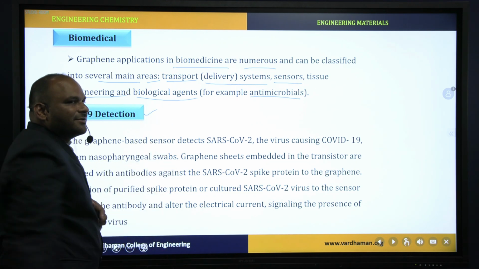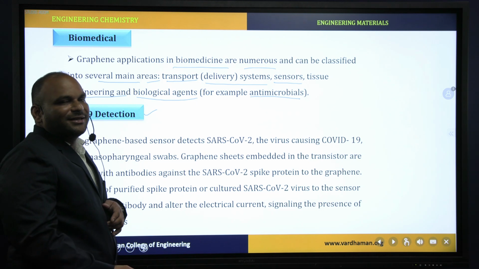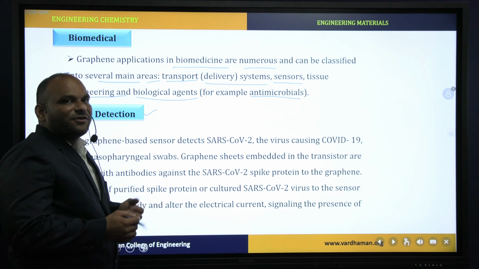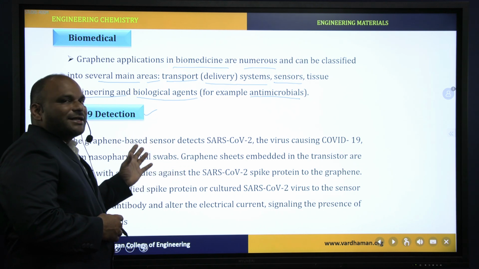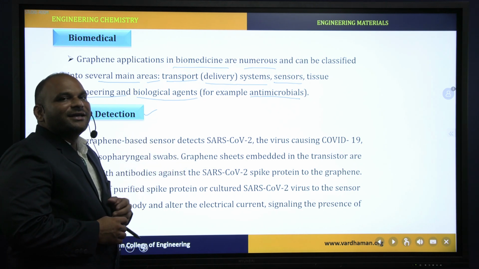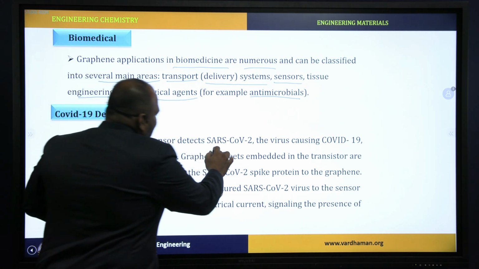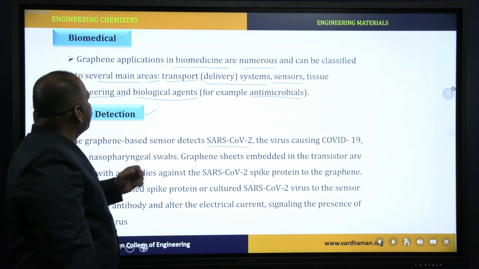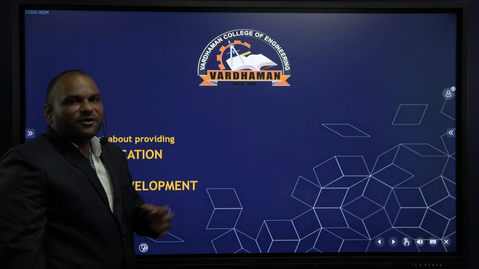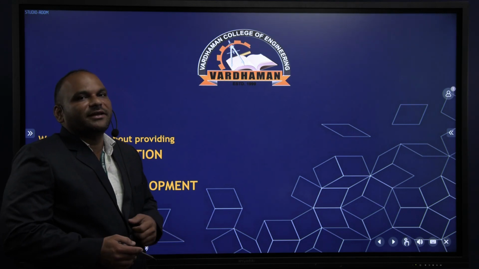COVID-19 detection. At the time of COVID-19, graphene was used to detect whether someone was COVID positive or not. Or in other words, graphene was used to detect the COVID-19 virus, that is SARS-CoV-2. These are the applications of graphene. In this video, we have covered isolation, structure, properties and applications of graphene. Thank you.